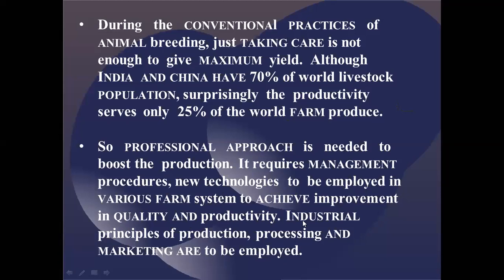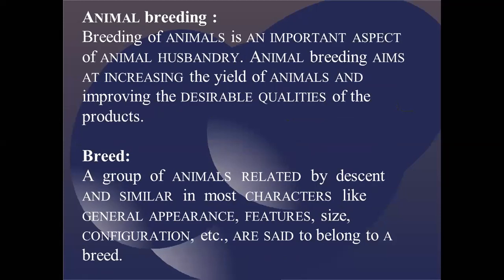If you see a particular industry, what exactly do they do? They look for quality, they look for time management, they look for processing, and finally they look for marketing. In a similar fashion, if any person is engaged in animal breeding or animal husbandry and follows these principles, then they can get good quality results. That is the one thing that one has to follow.